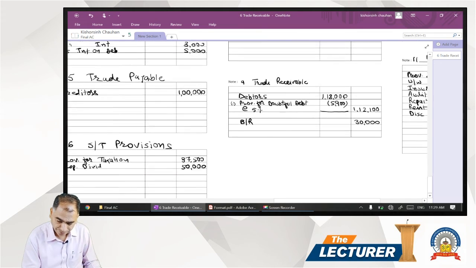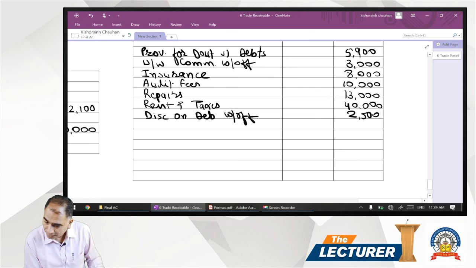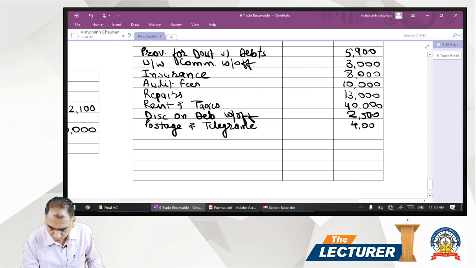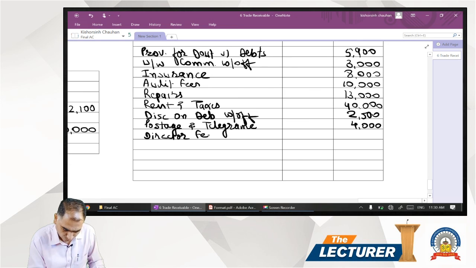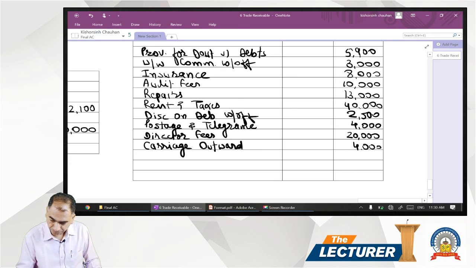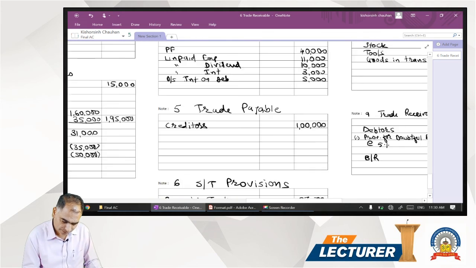So in note number 11 we write down postage and telegram 4,000, then director fees comes to 20,000, and carriage outward comes to 4,000. So all these expenses we have written off.